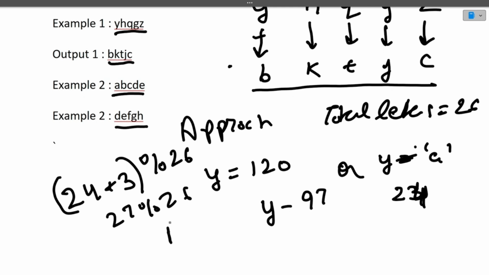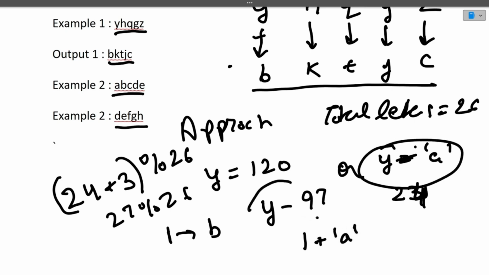But how will we modify this 1 to B? Because 1 is our answer. We know orally that 1 is B, but how will we convert this 1 to B? We'll simply do 1 plus A. Earlier we were subtracting A, and in the end, once we are done with mod, we add A, and this will give us B. I hope the approach is clear to you.